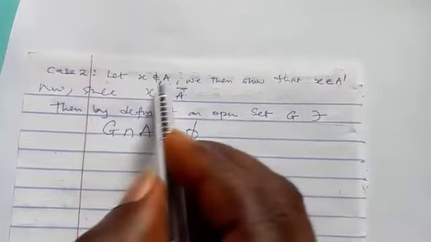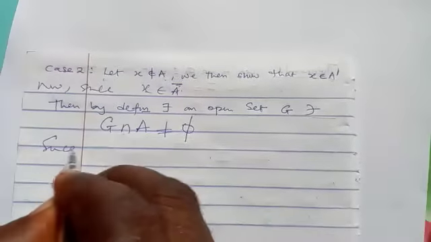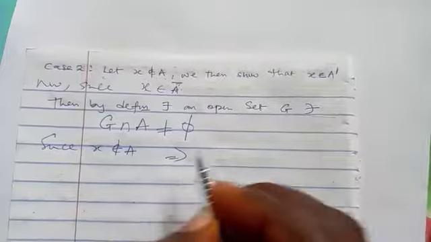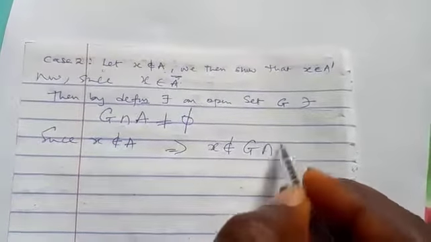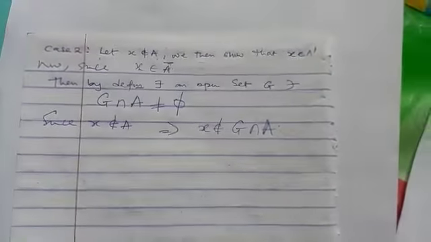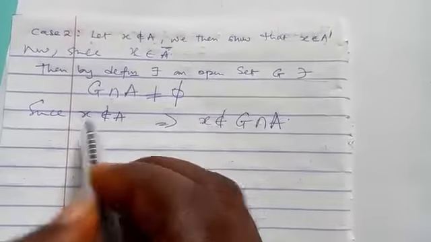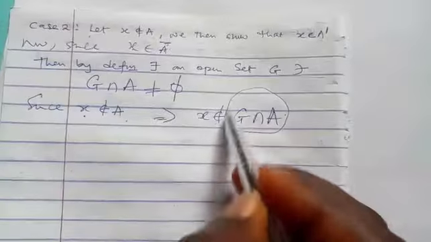But remember our case 2, we are letting S not belong to A. Since S does not belong to A, this simply means that S does not belong to G intersection A, because it's an intersection. Definitely S does not belong to A.